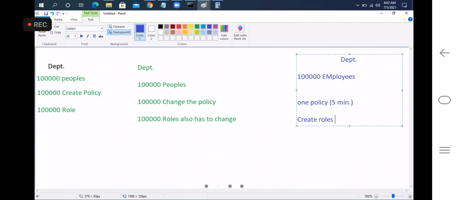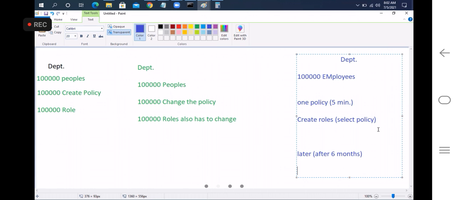While creating the role, we select the policy. Okay, once the role is created and configured, later, say after 6 months, the company requests us, please grant the permissions for changing also or viewing also.